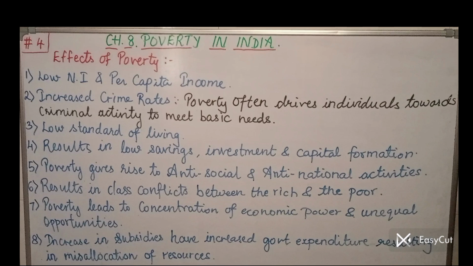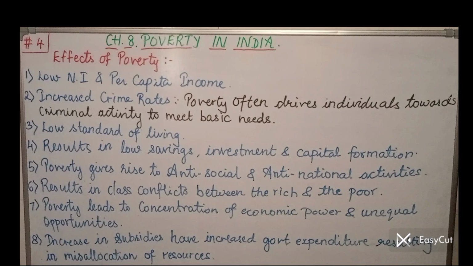Second, increased crime rates. Due to poverty, people are unable to satisfy their basic needs, their basic requirements, and hence they are forced to, unwillingly, though people don't want to commit any crime, but still they are driven to commit criminal activities, and hence there is increased crime rates due to poverty in India.